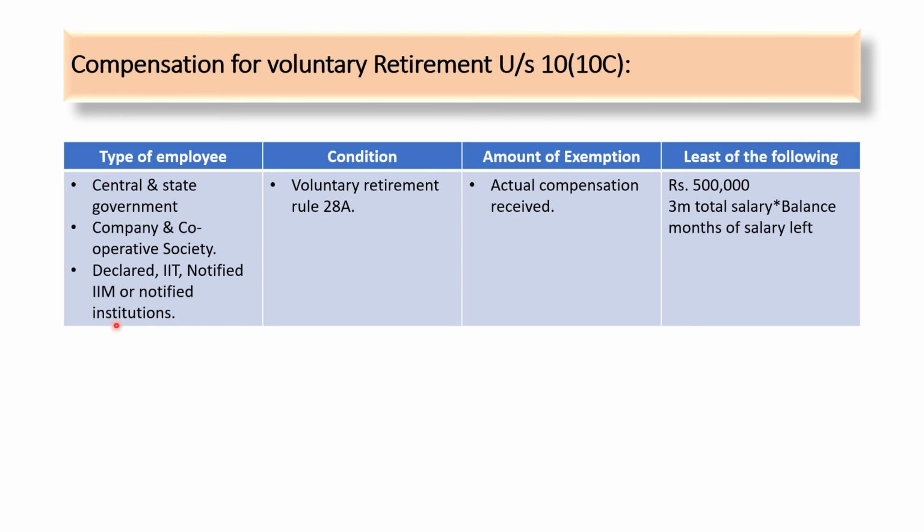This is the type of employees, nothing but employees who work in certain organizations. And condition, as the heading itself says, that it is voluntary retirement. It's under Rule 2BA. Amount of exemption, actual amount received. So if these are the employees retiring voluntarily, then actual amount received will be the exemption. Then list of the following. Rupees 5 lakhs. Then next one is 3 months total salary into balance months of left salary. If you calculate these things, whichever is the least one, that will be the compensation for voluntary retirement.